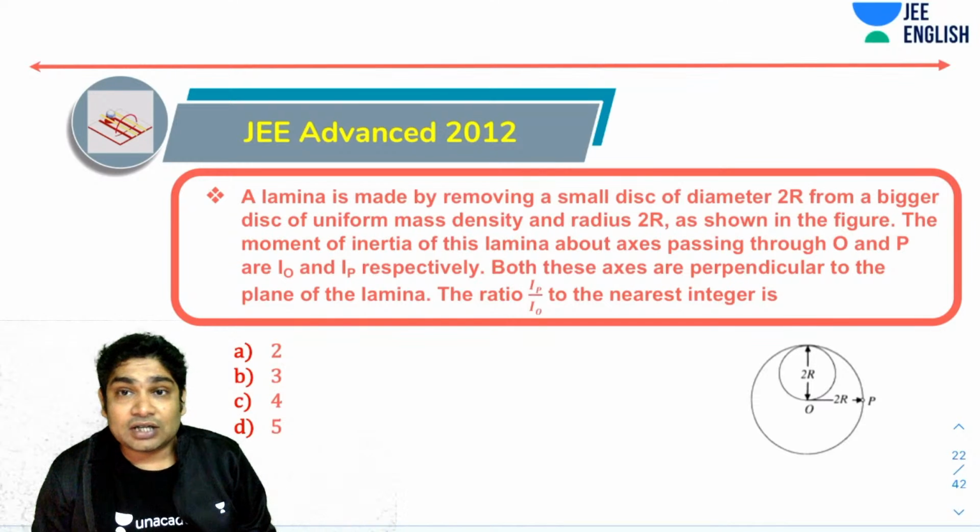The moment of inertia of this lamina about an axis passing through O and an axis passing through P respectively have been told to you. Both the axes are perpendicular to the plane of the lamina. What is the ratio of IP to IO, to the nearest integer?